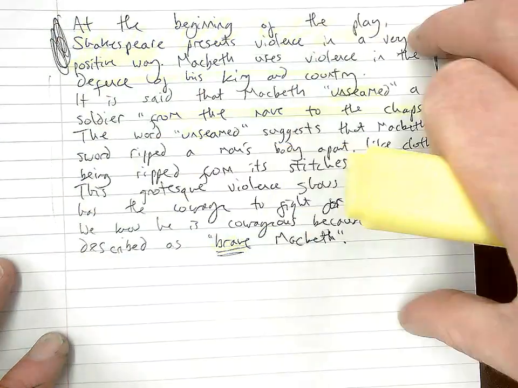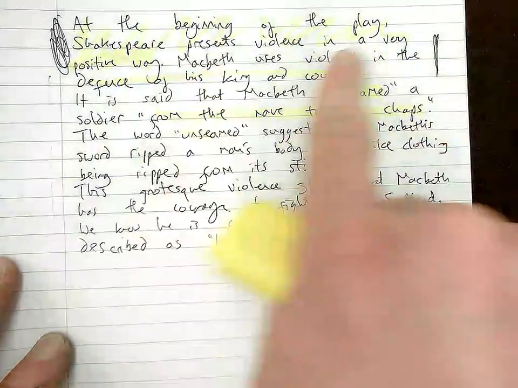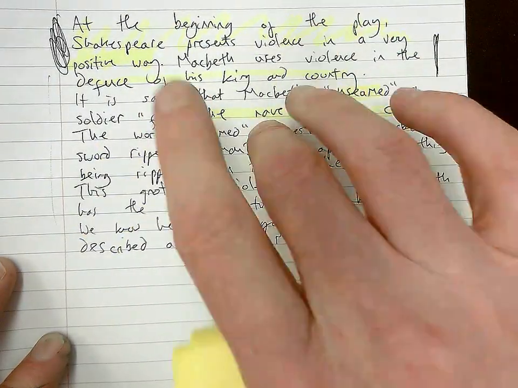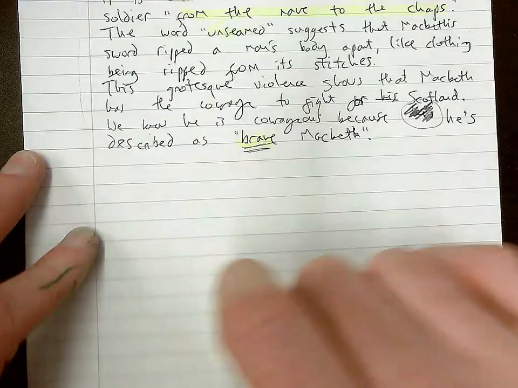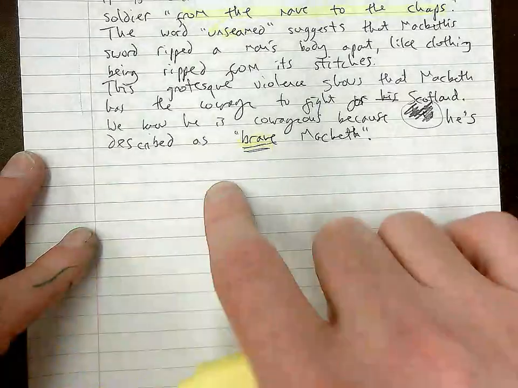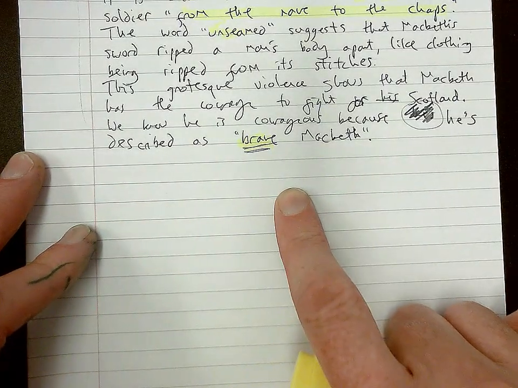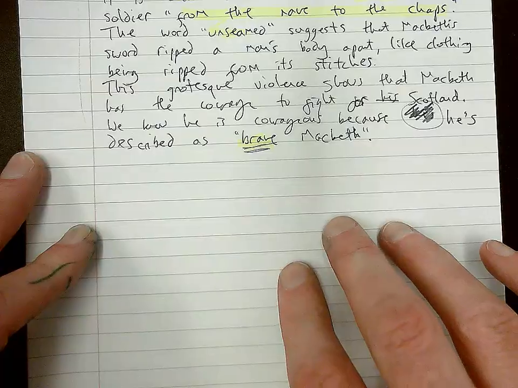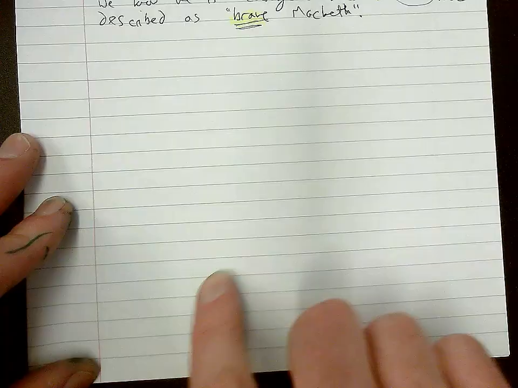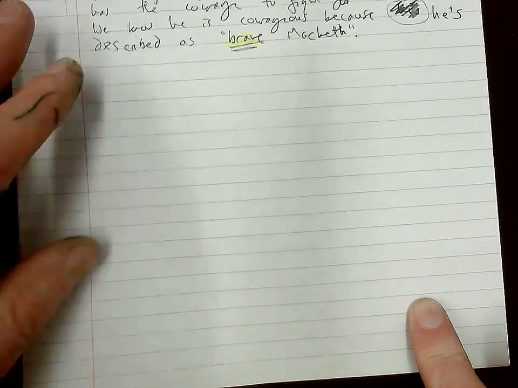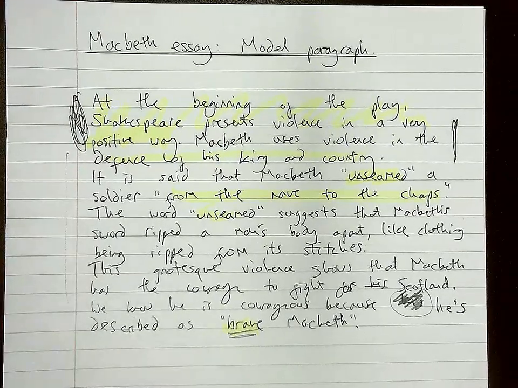When I've done a whole paragraph about my first point, using one, two, three quotations perhaps, as many as I can, then I move on to the next paragraph. I'd be talking about the regicide when he kills Duncan and trying to use one or two or more quotations. Then moving on to the next bit about how his violence gets out of hand, and so on, right through to the end of the play.